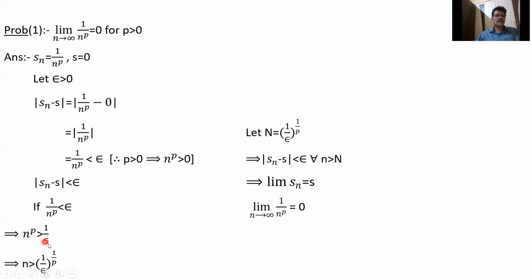So n power p greater than 1 by epsilon, that is n greater than 1 by epsilon whole power 1 by p, taking power 1 by p on both sides. So finally we get n equal to 1 by epsilon. If we take N capital equal to 1 by epsilon whole power 1 by p, therefore mod Sn minus S less than epsilon. So therefore limit Sn equal to 0. That is the limit as n tends to infinity of 1 by n power p.